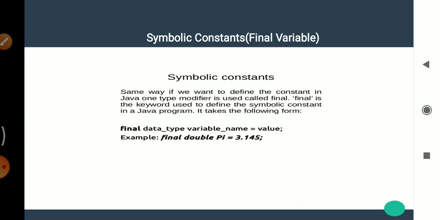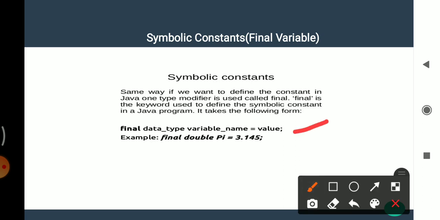The final variable is also called a constant variable. A final variable is a variable whose value cannot be modified during the execution of the program. To declare a final variable, use the final keyword before the variable declaration and initialize it with a value. Here is the syntax: final data type variable name equal to value. Suppose this is an example: final double pi equal to 3.145. This is an example of a final variable.